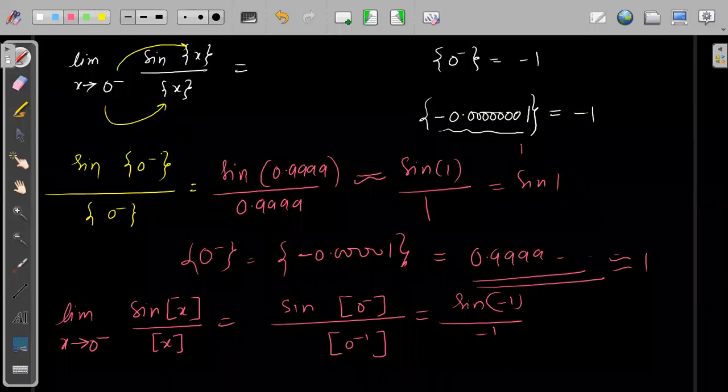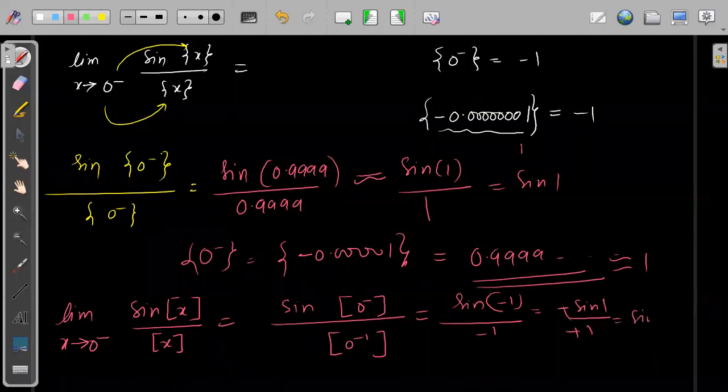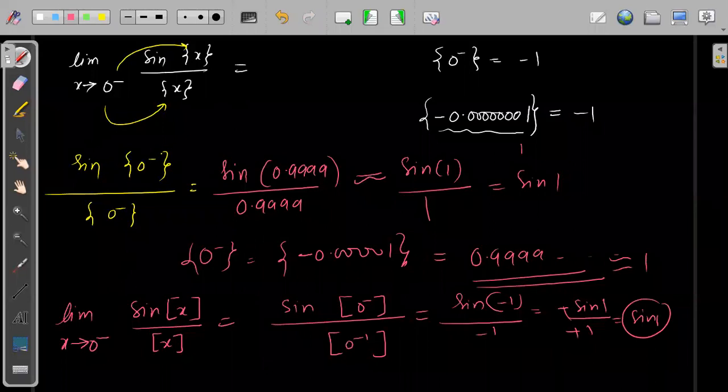This minus 1 I can take outside, minus of sine 1 divided by minus 1. So this comes sine 1. Very good. I was talking about this part. Okay, I hope now these two concepts are okay. Both will give you a sine of 1. Understood? Very good.